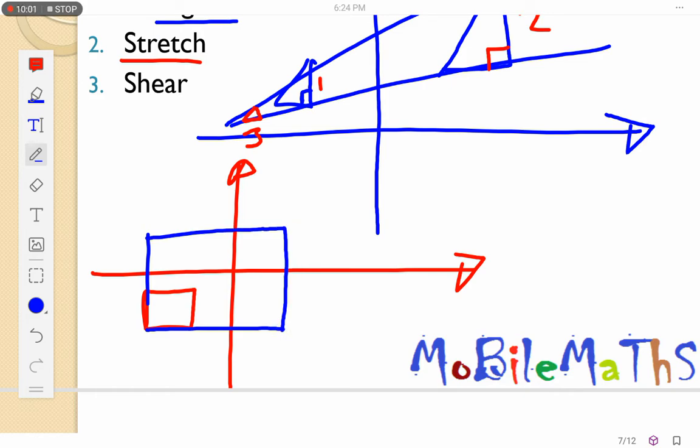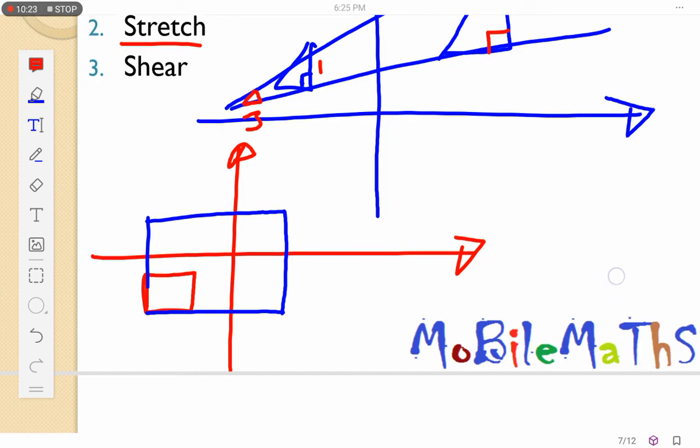We call it stretching. It's not enlargement, it's stretching, though it has become bigger. Another example I can think of is when you take your rubber band and you stretch it. It's becoming bigger and bigger and bigger, but that's what happens. Now the last one is shear.